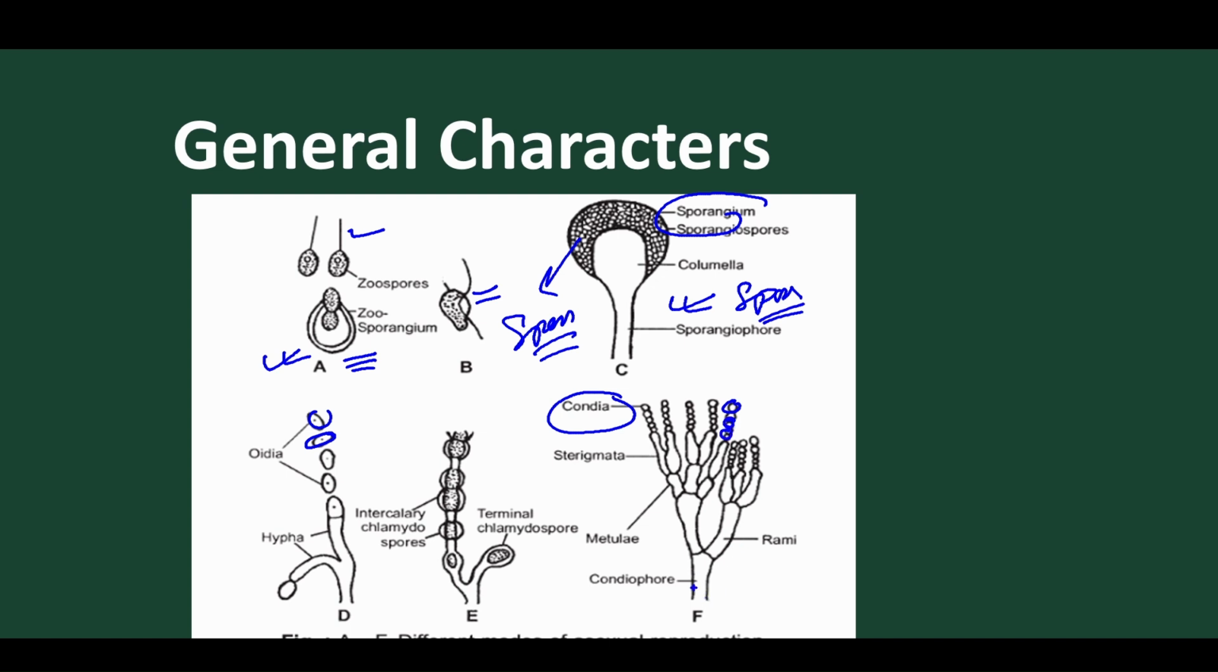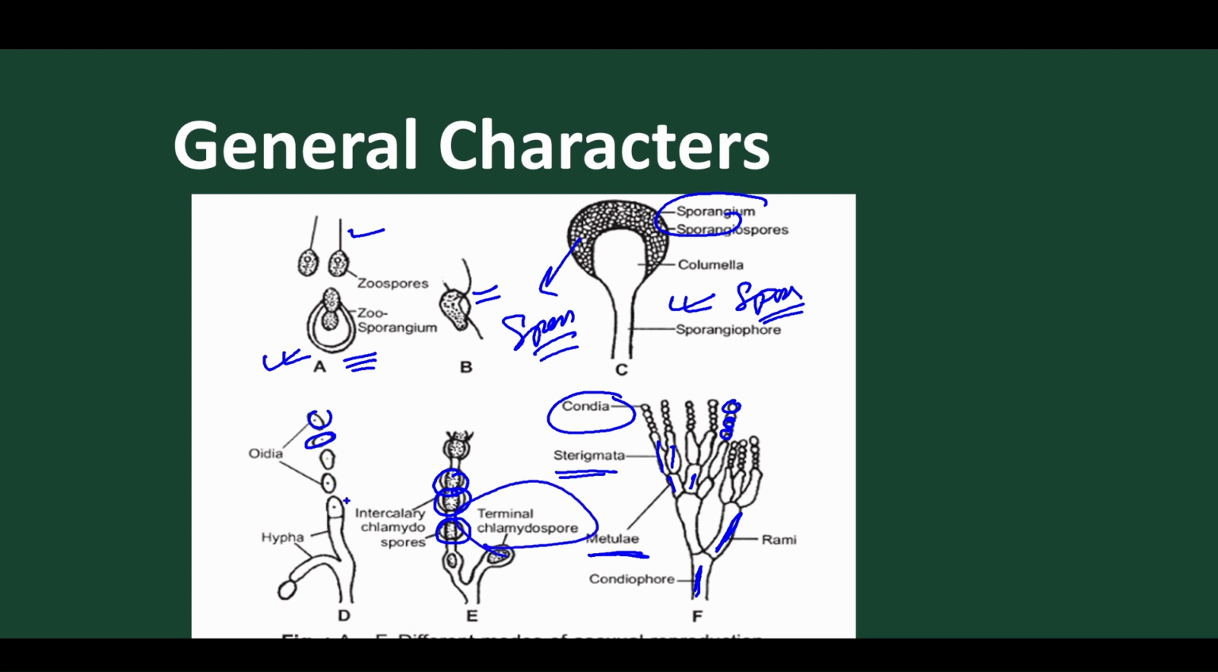We find the conidiophore present, and this conidiophore gives out branches called rami. From the rami we get small branches called metulae. From the metulae, different branches called sterigmata. From the sterigmata we find the spores called conidia, arranged in a chain-like manner. And these are the chlamydospores, wherein a hypha cell itself develops into a spore, called a chlamydospore.